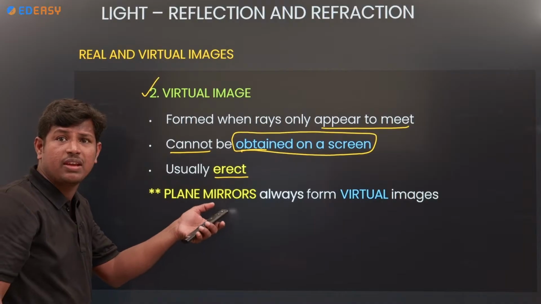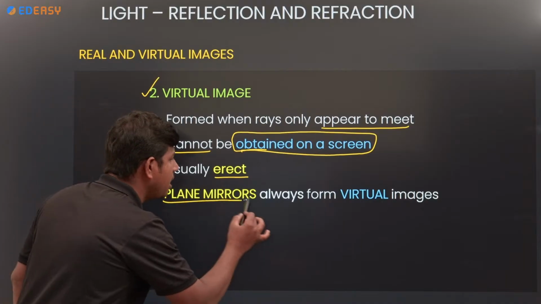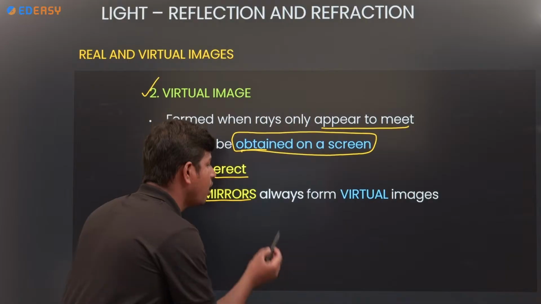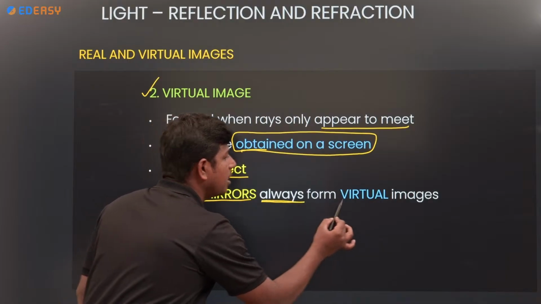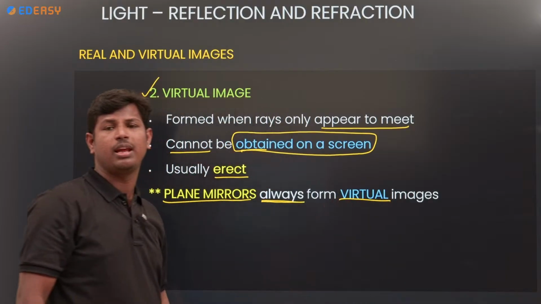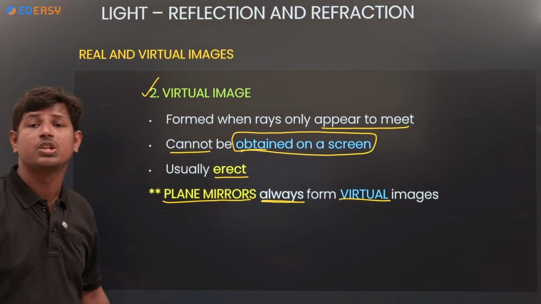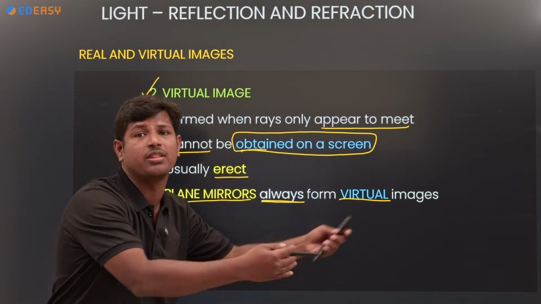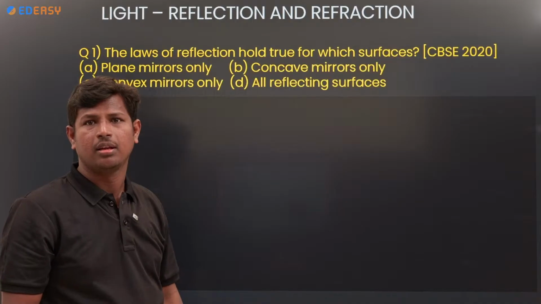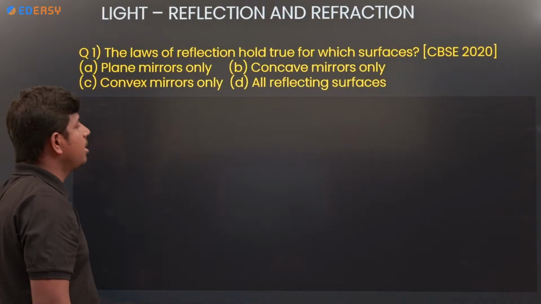Which type of mirror will give that virtual image? Mostly plane mirrors only. Plane mirrors always form a virtual image, because it is not captured on the screen. Clear?